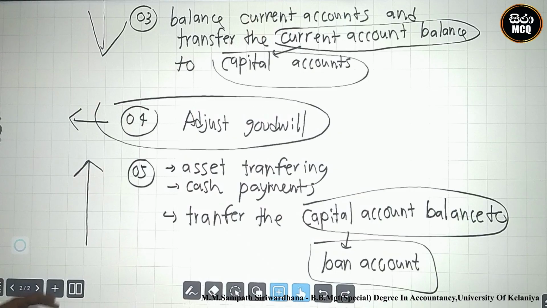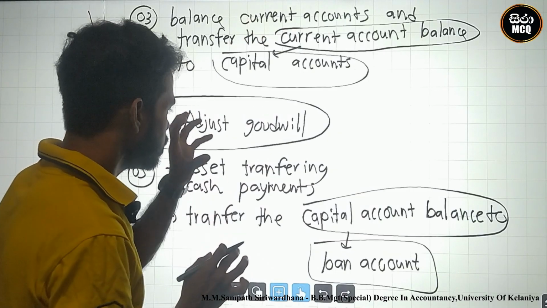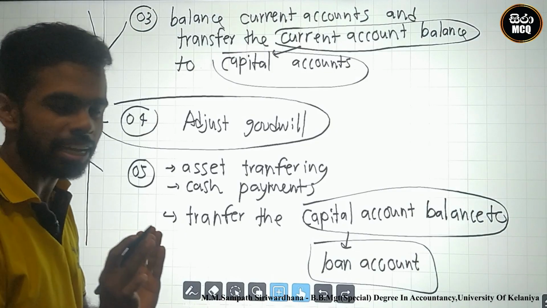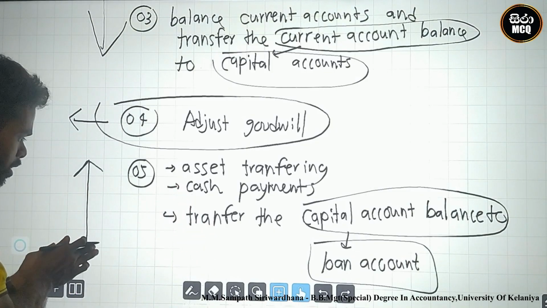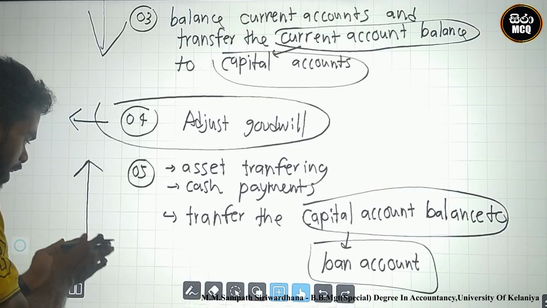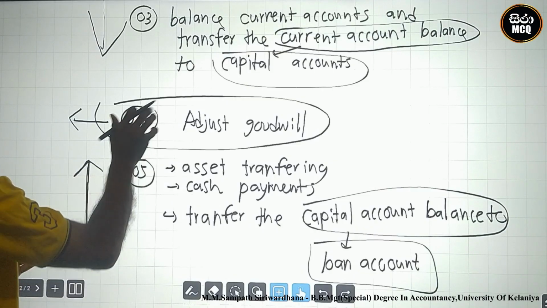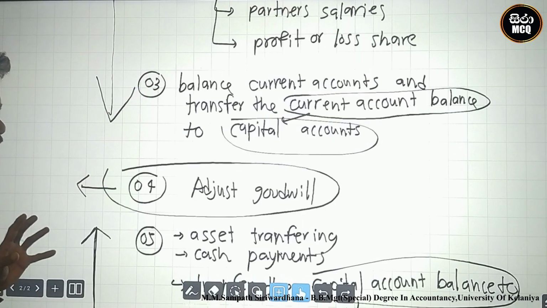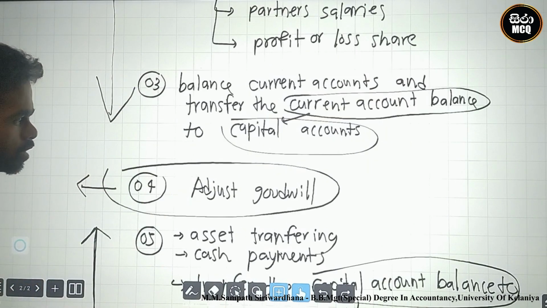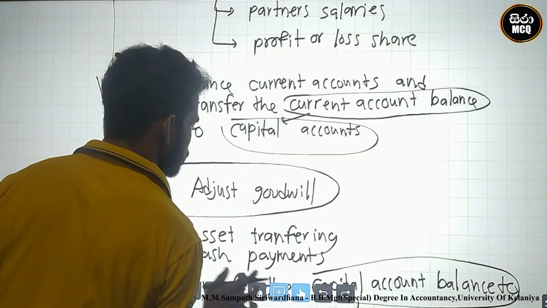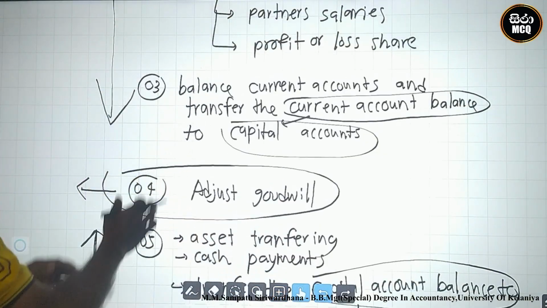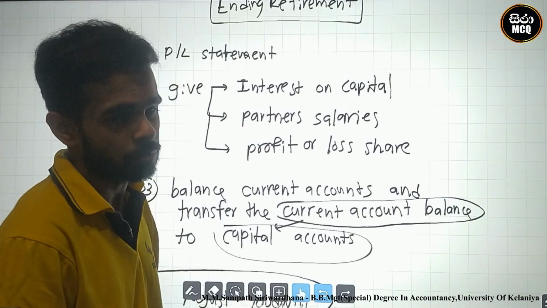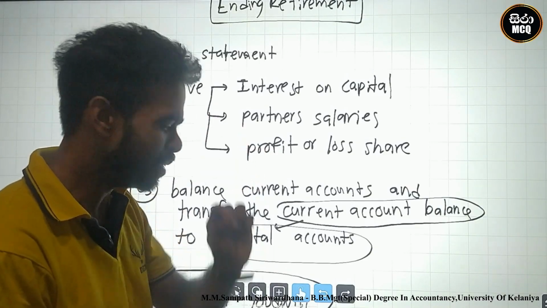In the final stage, you must identify the goodwill. There are two sides. This side is the finish, from final to middle and start to middle. The middle is where you identify the goodwill. Firstly, prepare the profit or loss statement and calculate profit or loss.